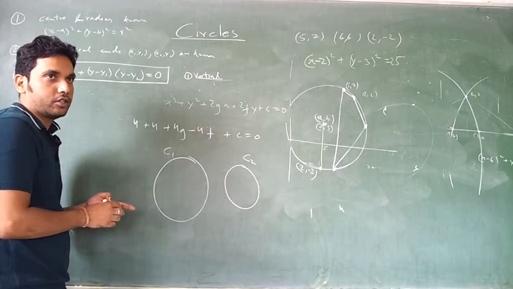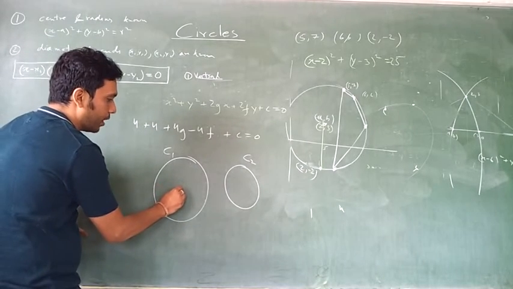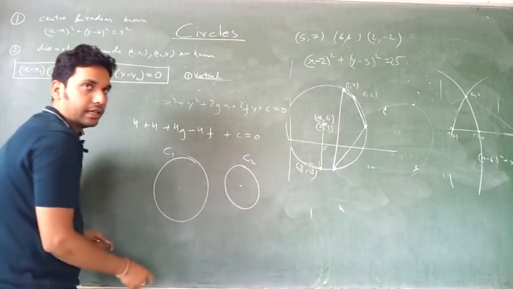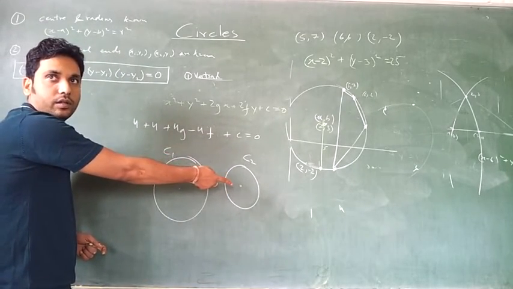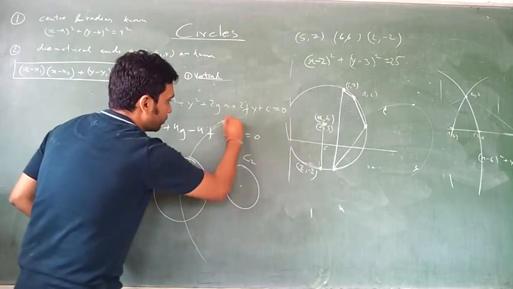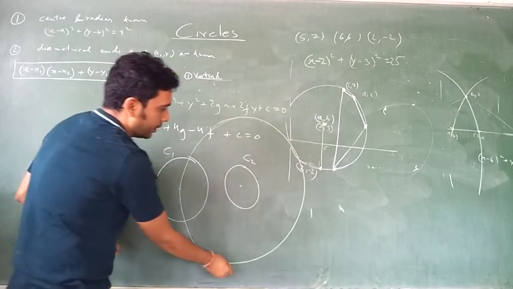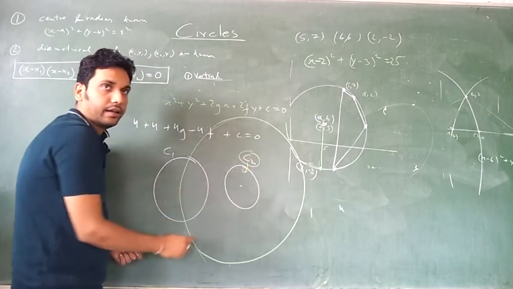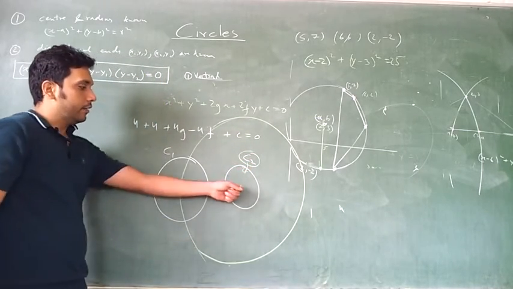Your circle should pass through the center of circle 1, and its center should be the center of circle 2. So it should be something like this. The green circle's center should match the circle 2 center, and it should pass through this.